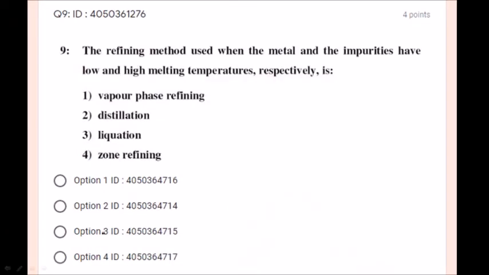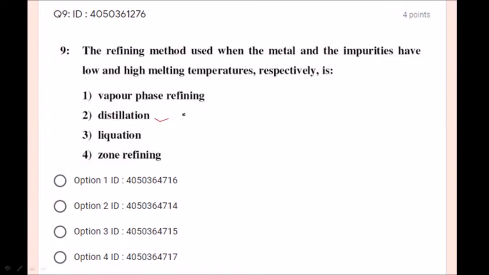Next, the refining method used when the metal and the impurities have low and high melting temperatures respectively is. The impurities have high melting points, right? So the metal is low melting. How will you separate? Vapor phase refining, no, since the impurities have very high melting points, they are not going to form vapor.